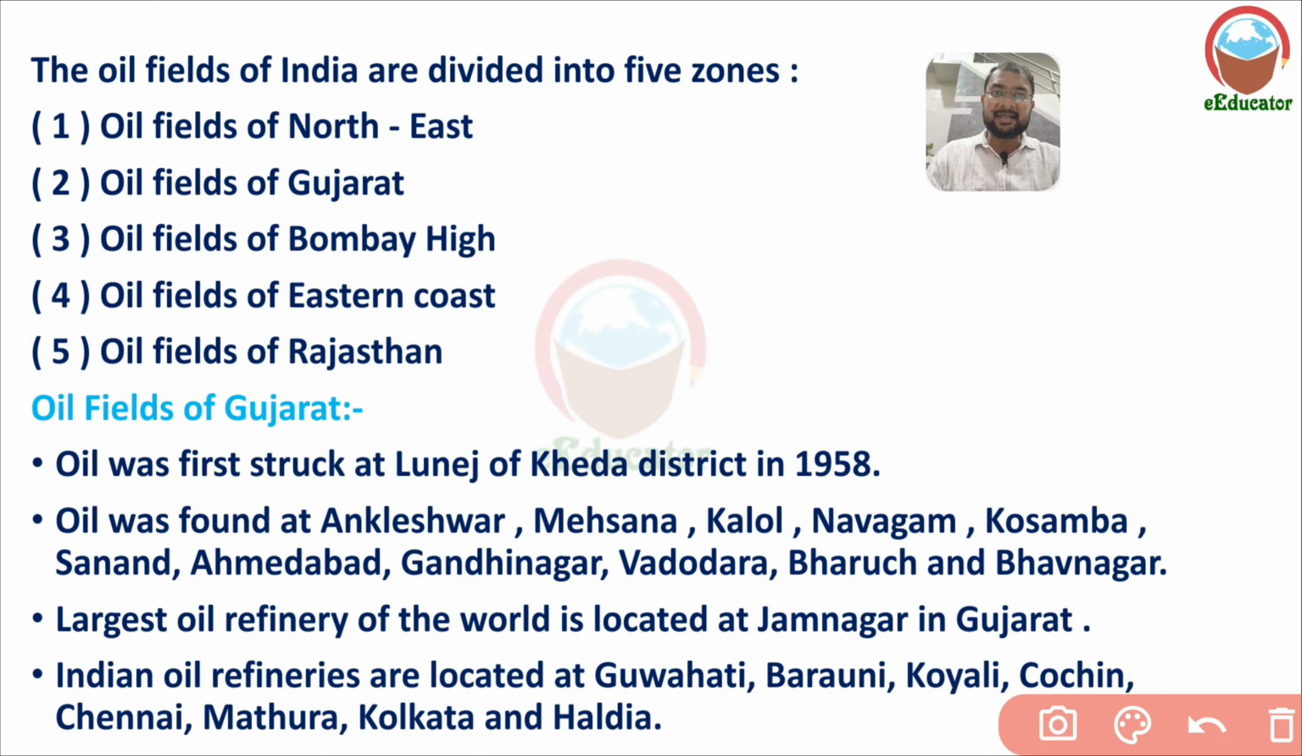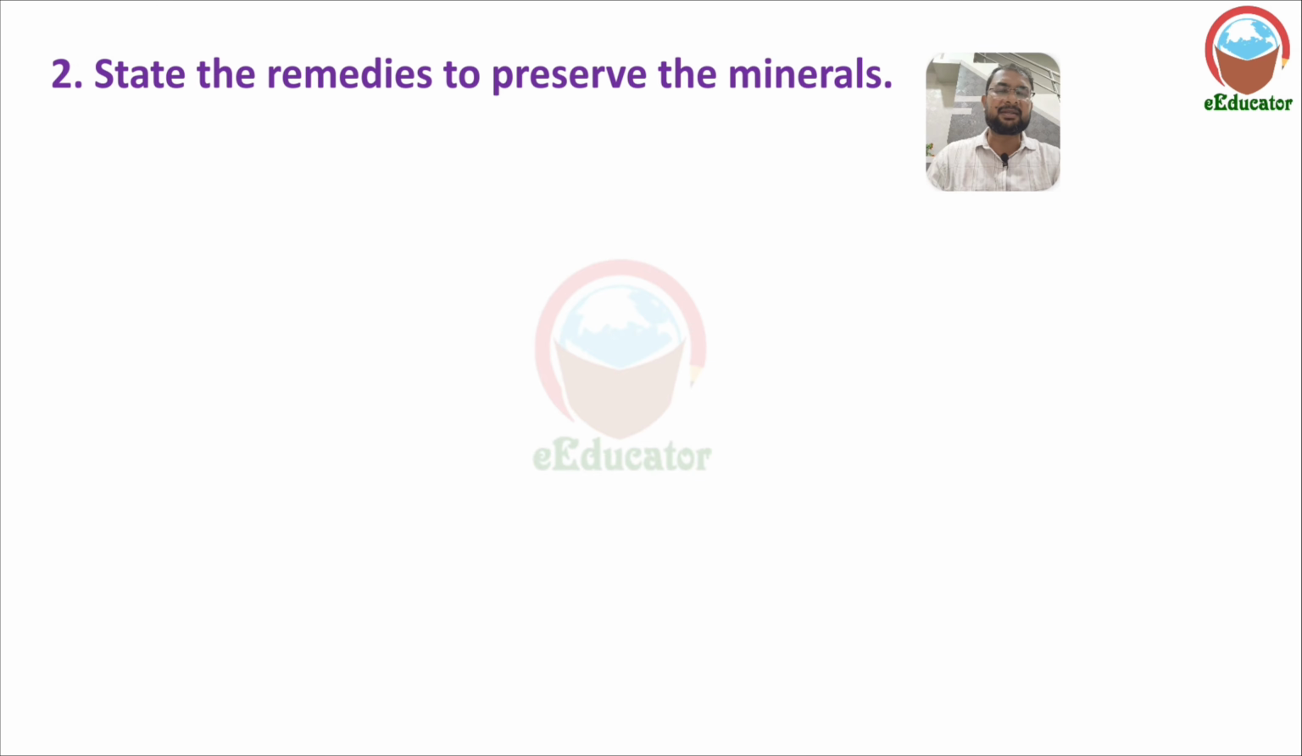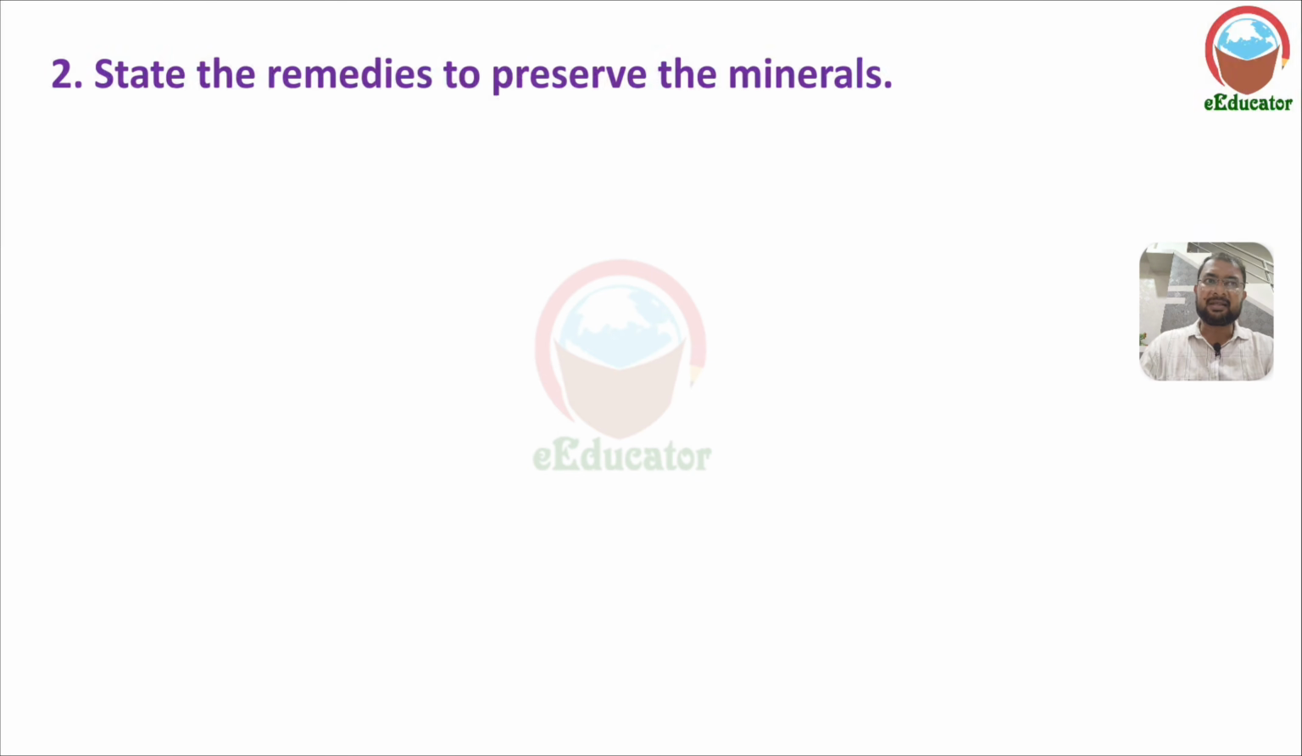Indian oil refineries are located in Guwahati, Barauni, Koyali, Cochin, Chennai, Mathura, Kolkata, and Haldia. These are the places where we find the mineral oil refineries, where they refine mineral oils and give us petrol, diesel, and different other things.